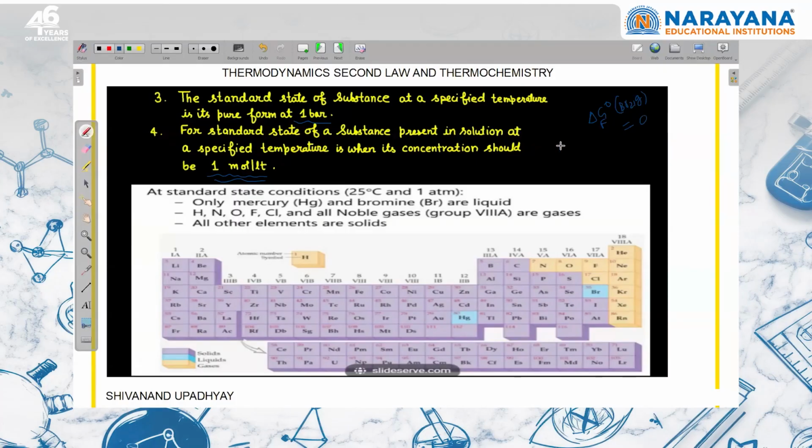So you should know that fluorine is gas, chlorine is gas, but bromine is liquid at room temperature and iodine is solid. So these are the most stable state of aggregation. They are elemental form, but state of matter is also important. At room temperature, bromine is liquid. So this is incorrect. Delta G naught formation of bromine in gas is not equal to 0. Bromine in liquid is equal to 0. Right?